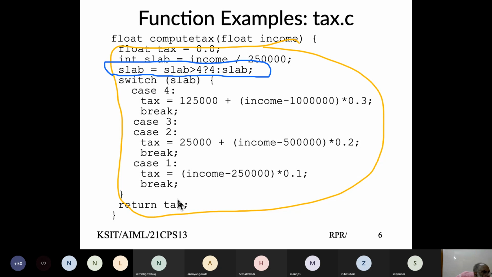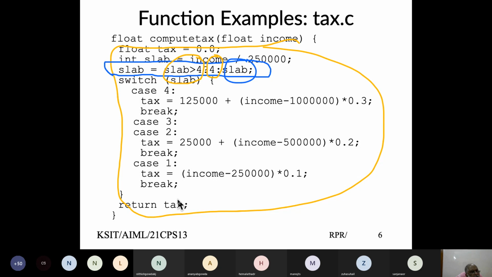If slab is greater than 4, set it to 4, otherwise whatever slab is, maintain that. So this is the condition part. If the condition is true, set this value. If the condition is false, set the second value.